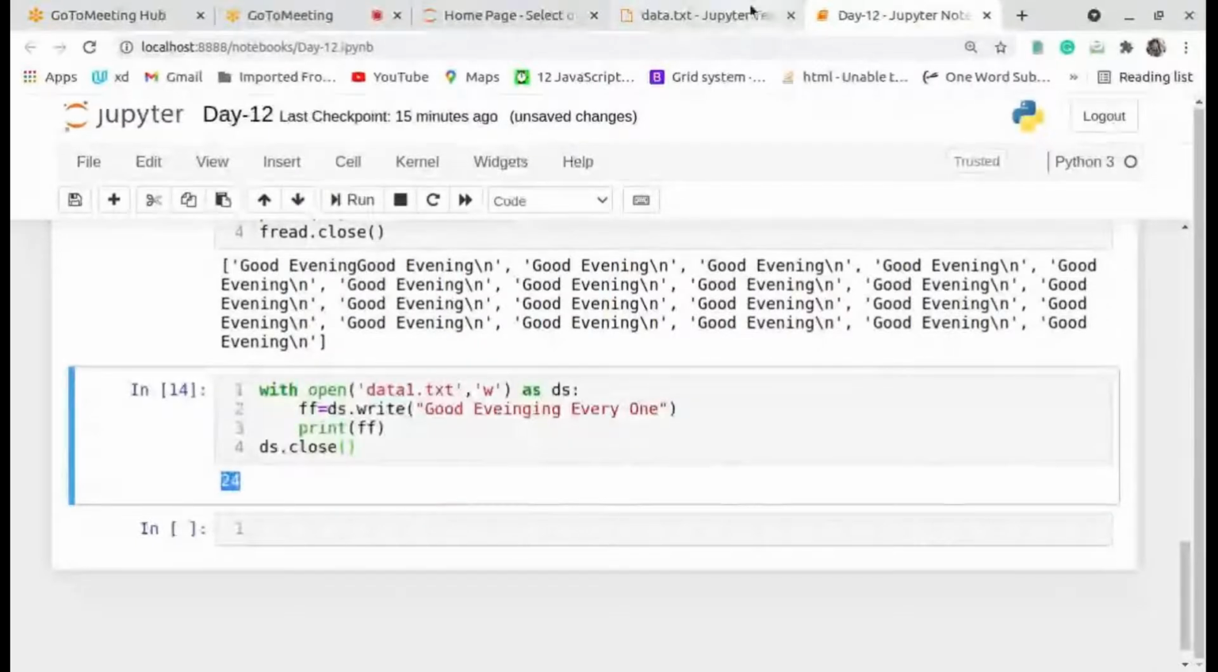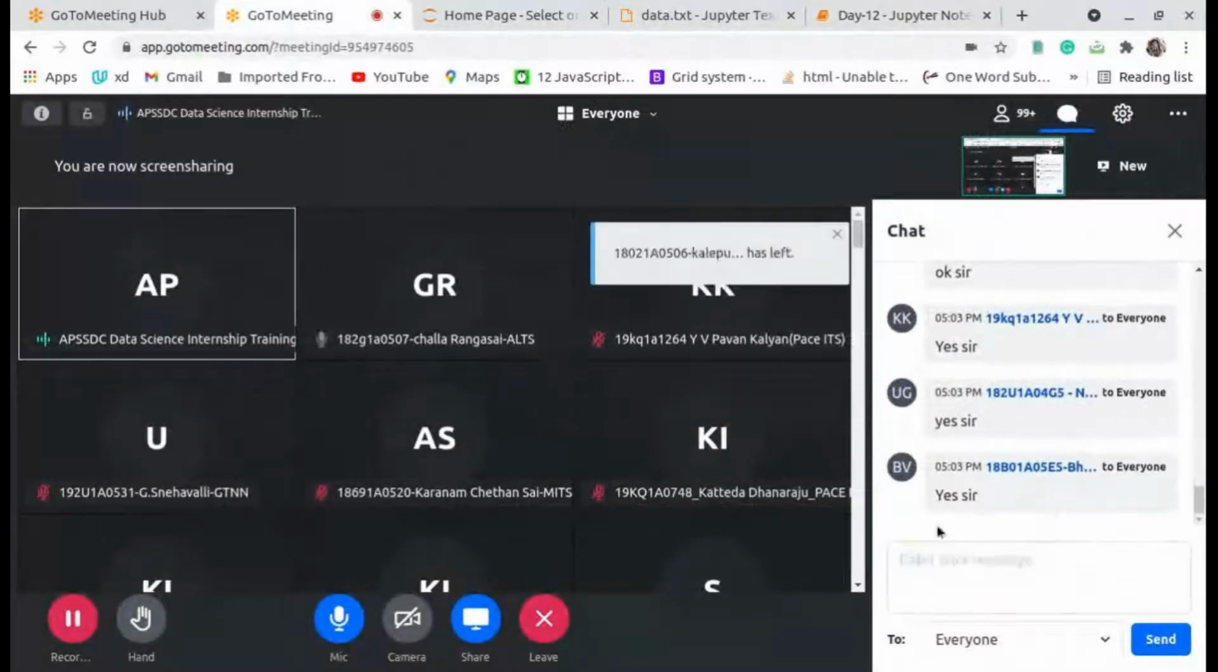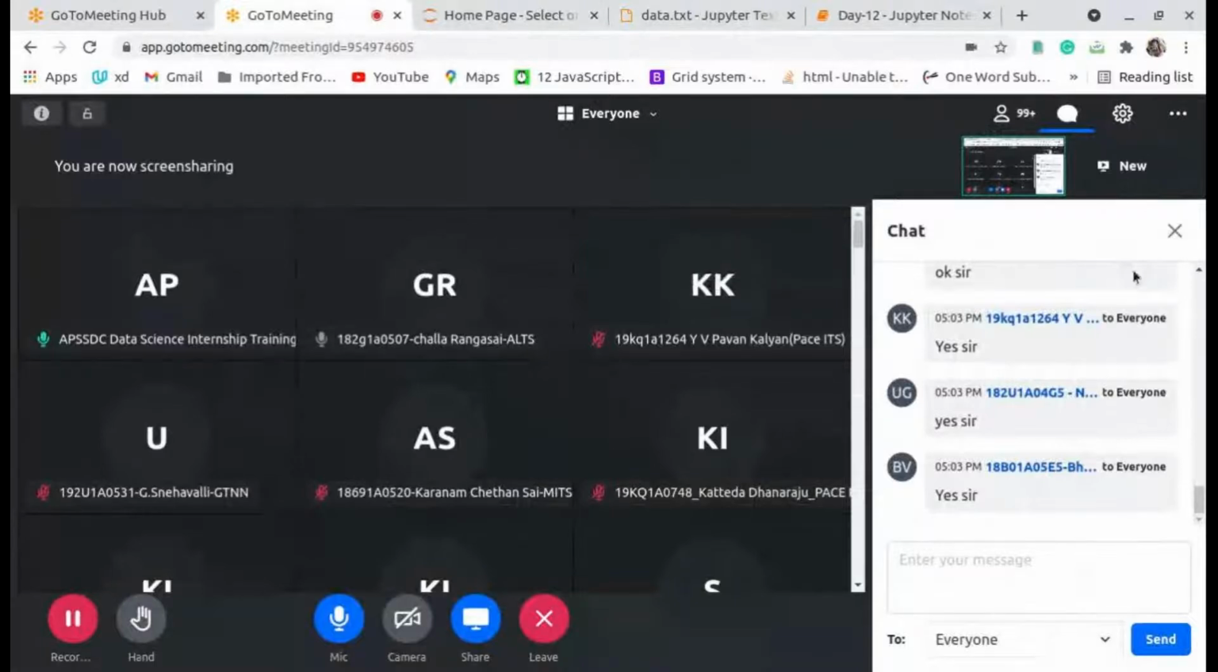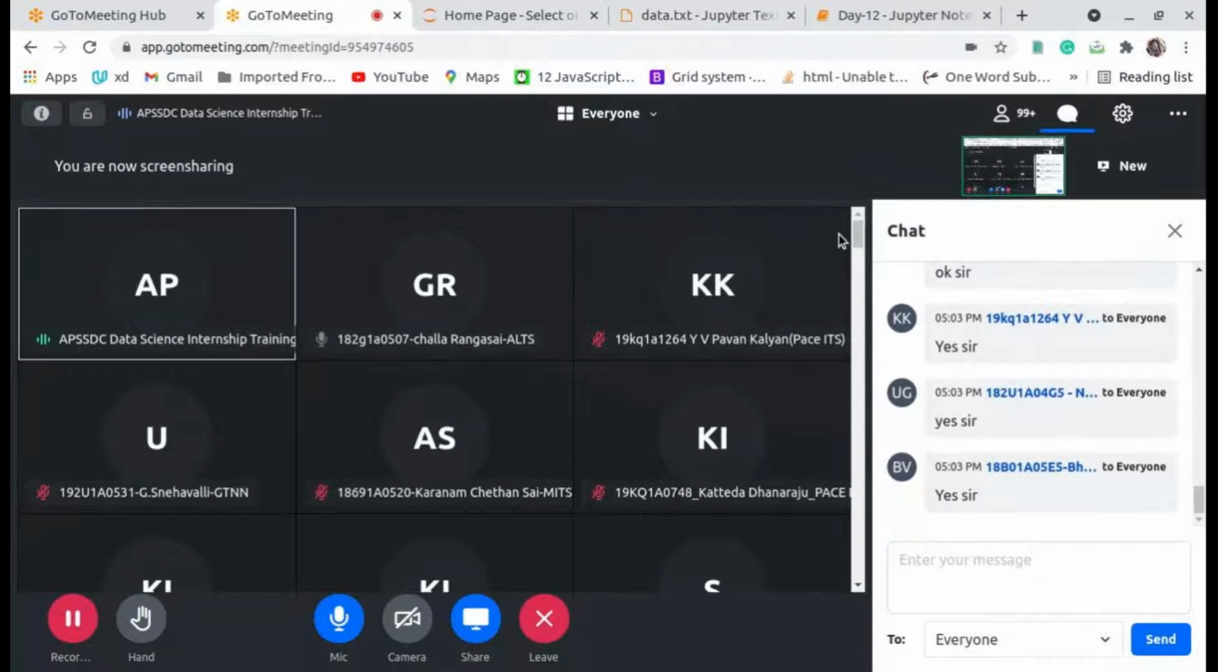Is it okay up to now? In the second way, is it okay or not? Please respond in the chat box. In the second way, is it clear or not? Please respond in the chat box.